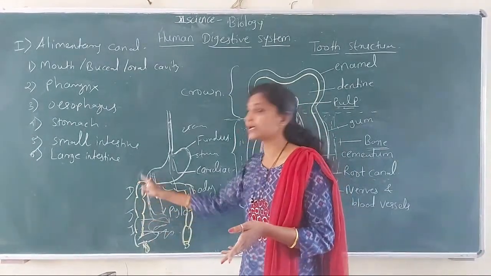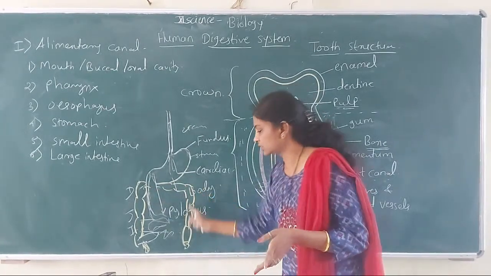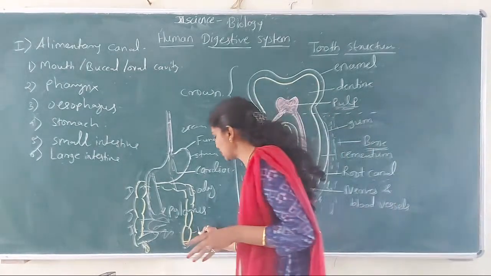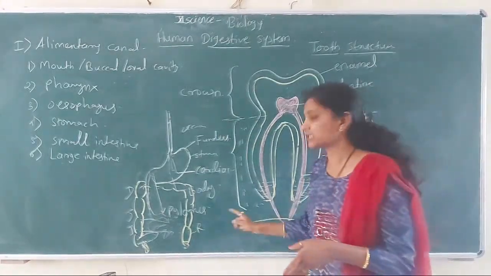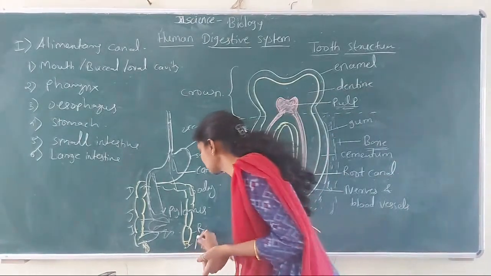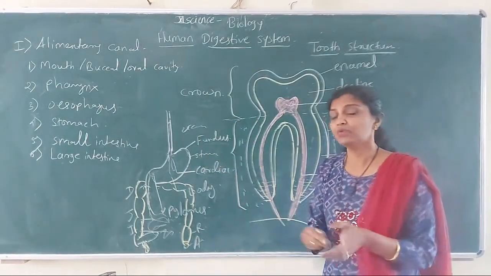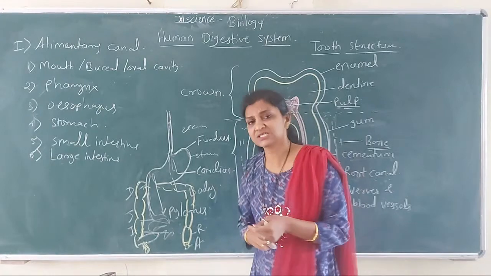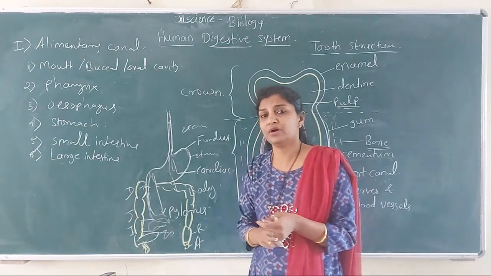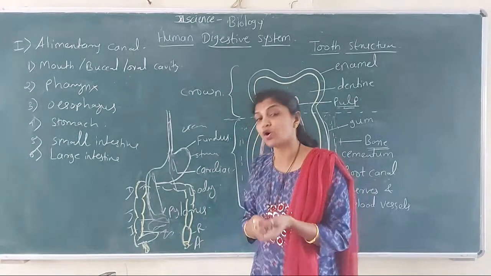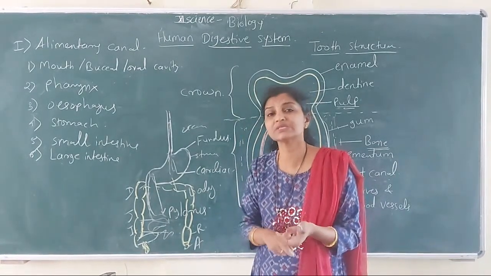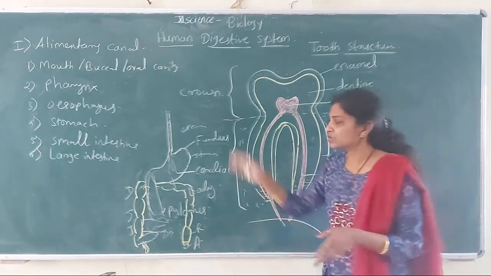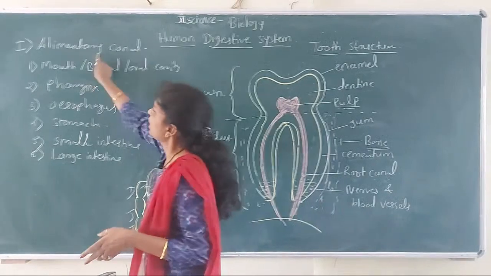वरून खालून वर येणारा ascending, आडवा transverse and descending, which leads into the third part, that is rectum. तिसरा part जो आहे तो कुठला? Large intestine चा rectum, and last part is anus. So what is anus? Anus is the opening, outward opening, which is for defecation or egestion of undigested waste, that is feces or fecal matter. So fecal matter or feces are removed from the body by this opening that is called as anus. Okay, so these are the parts of alimentary canal.